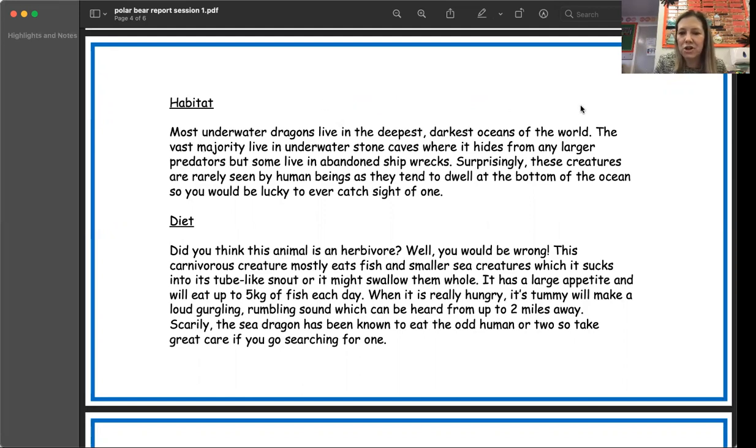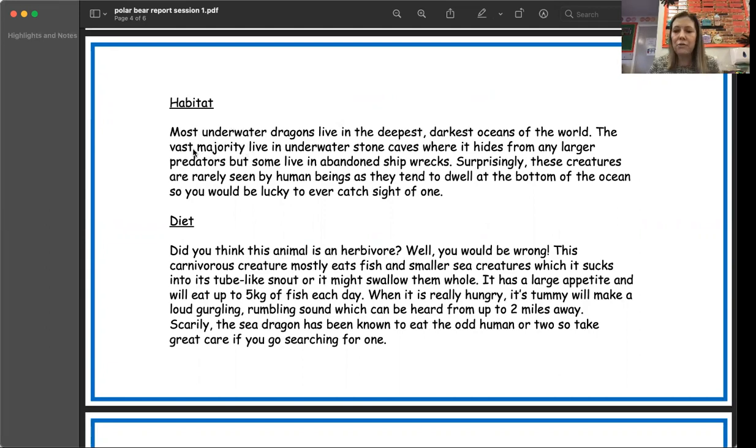The vast majority. Now, majority means most. So like when we have our votes in school, like we did for outdoor equipment, if it's the vast majority, that means that's what most people have voted for. So majority means most. So the vast majority live in underwater stone caves. So that's 3 different generalizers I found.